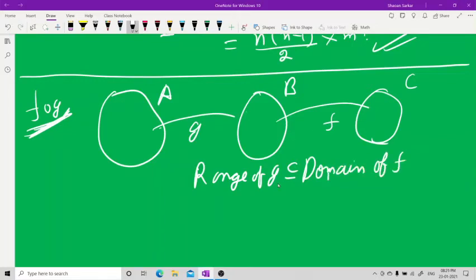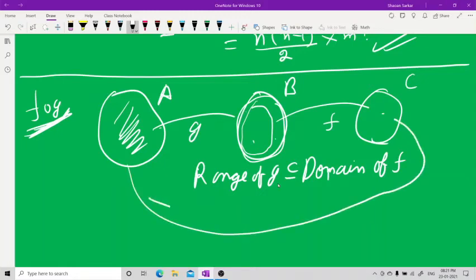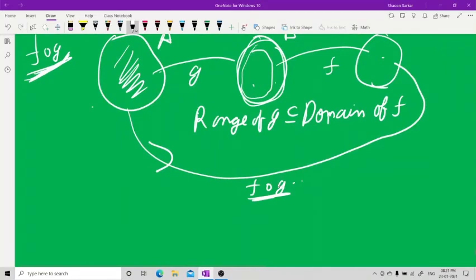See, this portion is the domain of G. This portion is the range of G, and this is also the domain of F. The range of G must be within the domain of F to reach this point. The whole thing comes like this, and this is FOG, where the domain of FOG is A and the range of FOG is C. That is, this is possible.